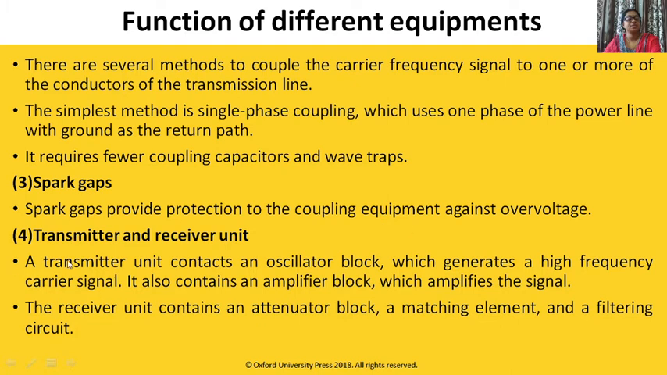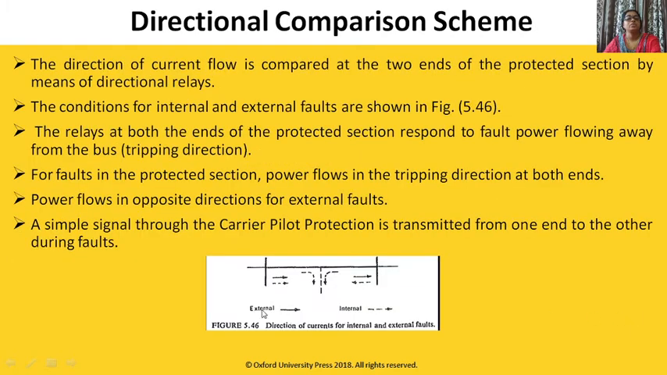Transmitter and receiver circuit. A transmitter unit contains an oscillator block which generates a high frequency carrier signal. It also contains an amplifier block which amplifies the signal. The receiver unit contains an attenuator block, a matching element and filtering circuits. Now the second scheme, directional comparison scheme.